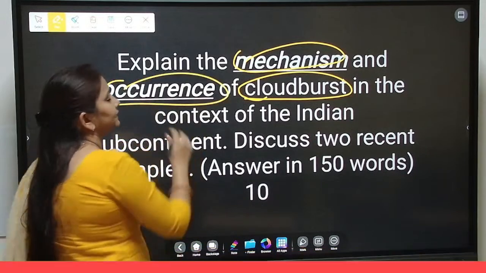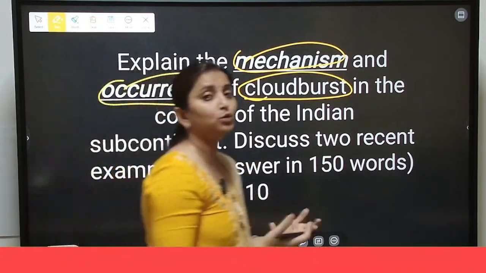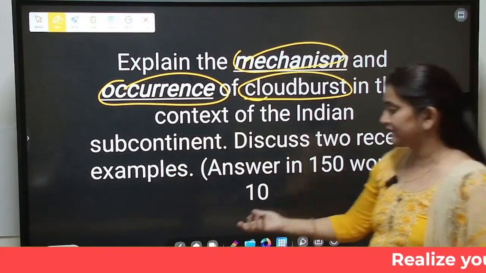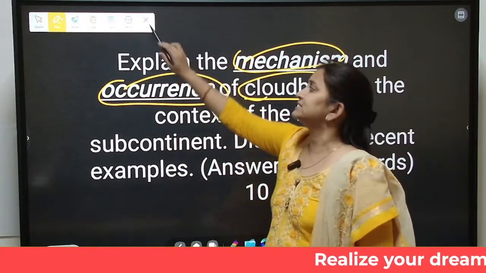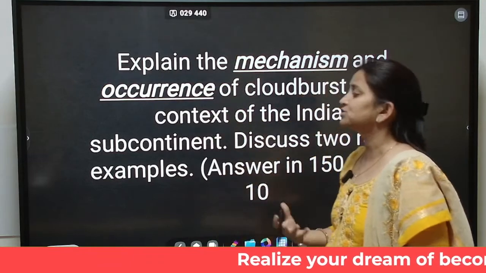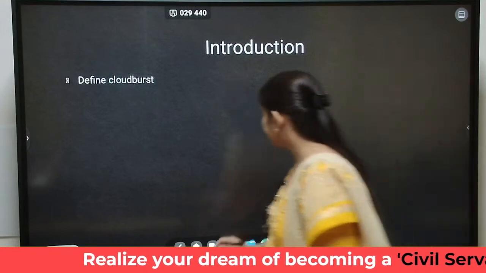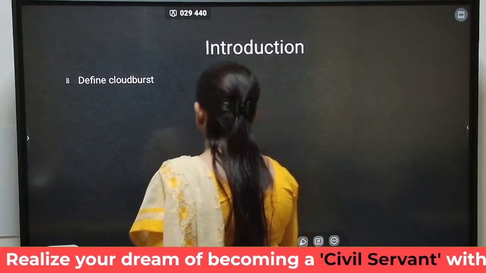We had to explain the areas which are more prone to cloudburst in India. And we had to discuss two recent examples. Very recently we have had frequent occurrence of cloudburst in India, and we had to mention those examples. So first of all, in the introduction we can write about cloudburst.